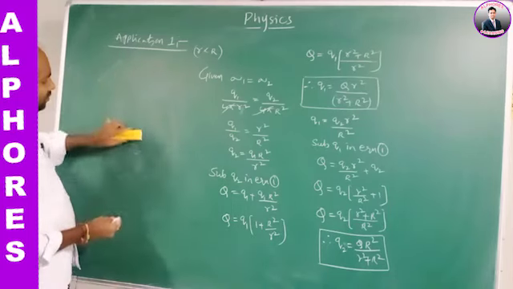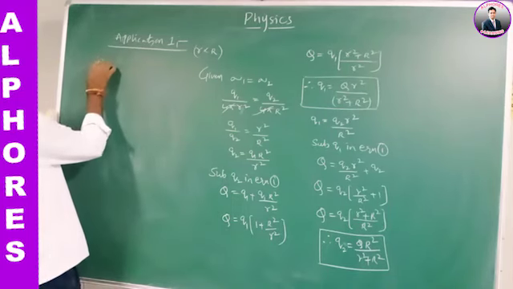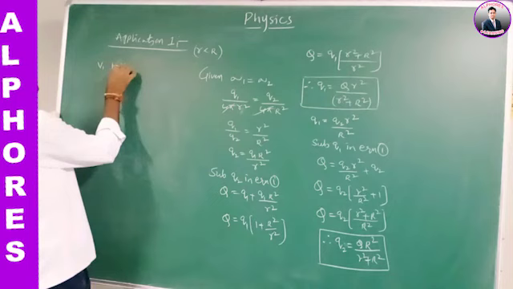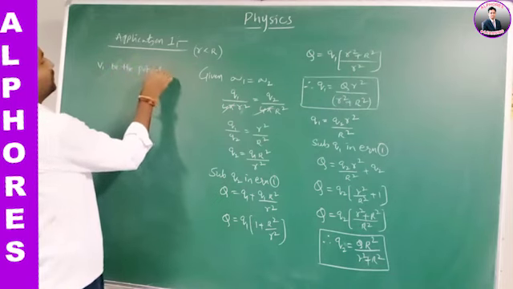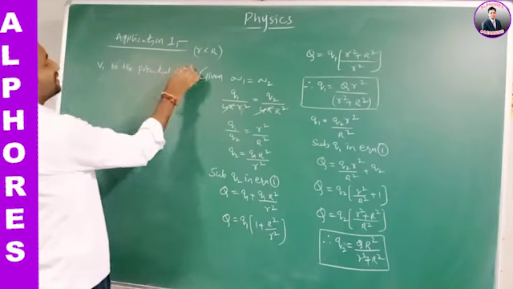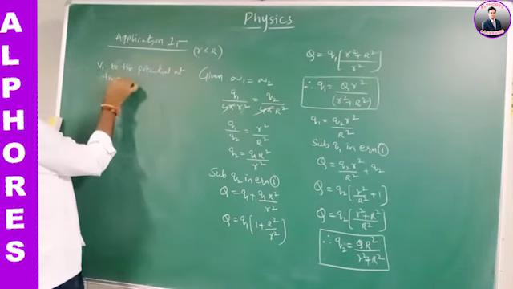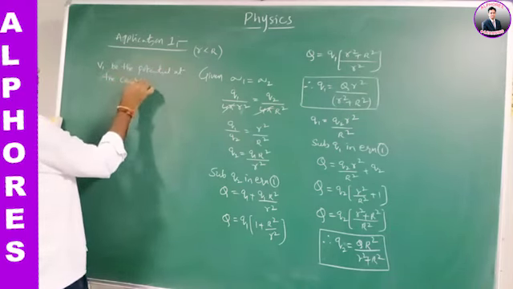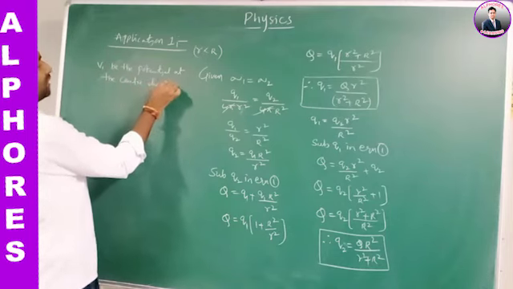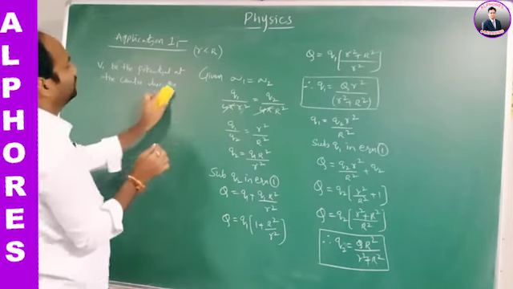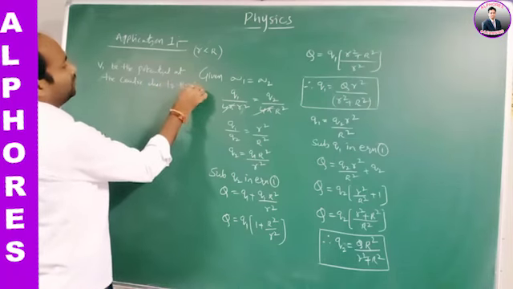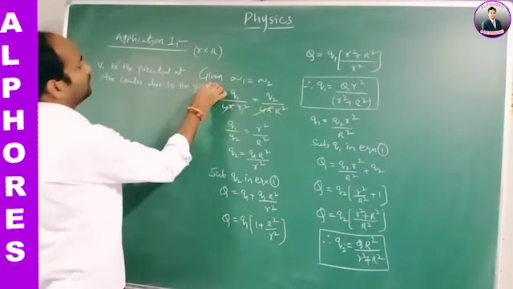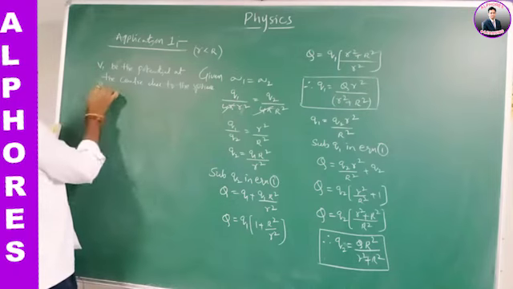Let V1 be the potential at the center due to the sphere of charge Q1.